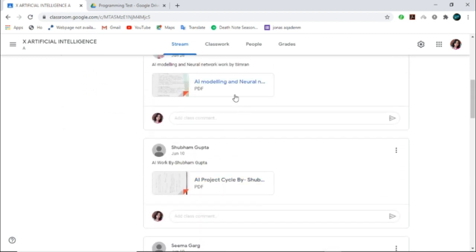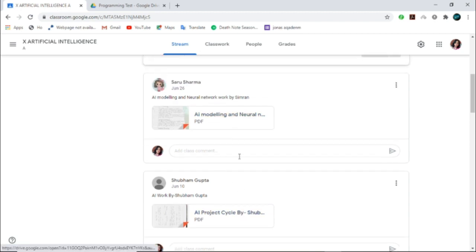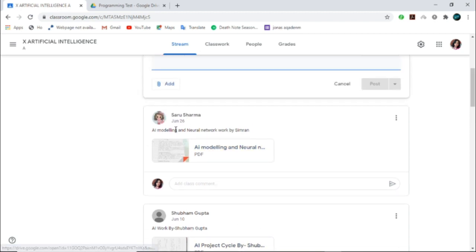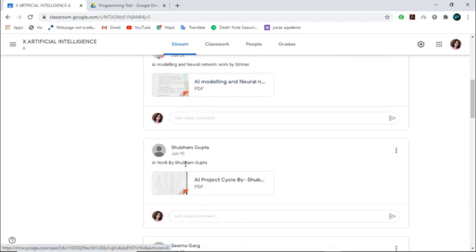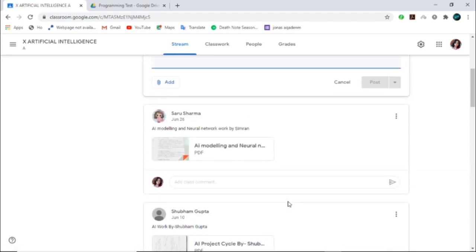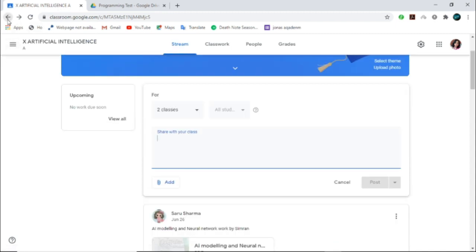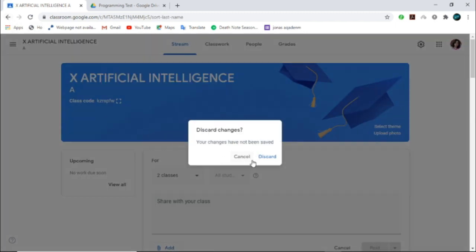These are the things that I have already shared and students have submitted, right? So this way I can see, say Saru Sharma has submitted this AI modeling assignment, Shubham Gupta has submitted on 10th June. So everything is well managed, and it is very simple to see the work of the students, right?